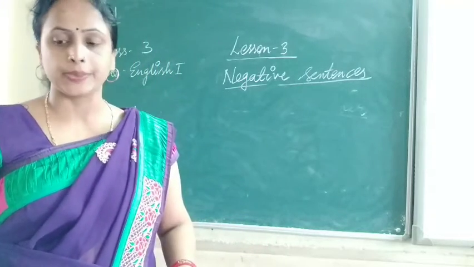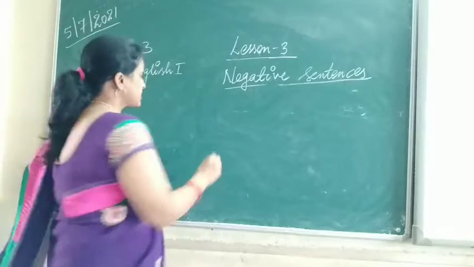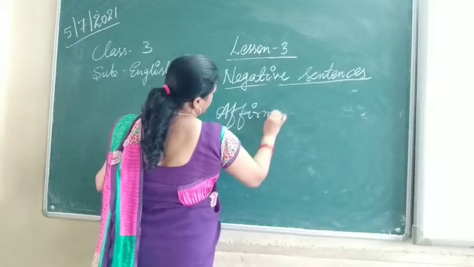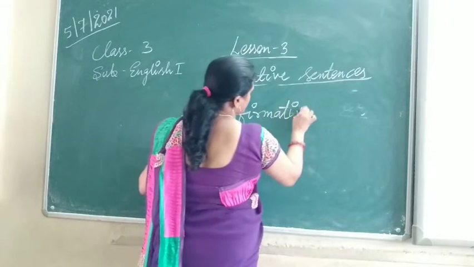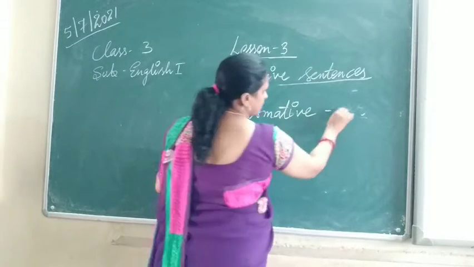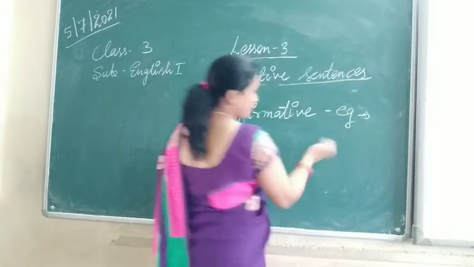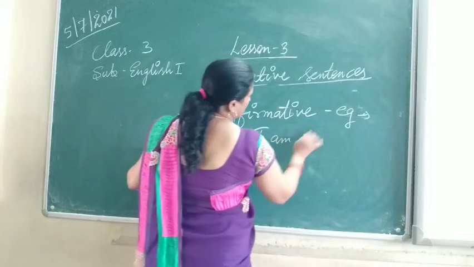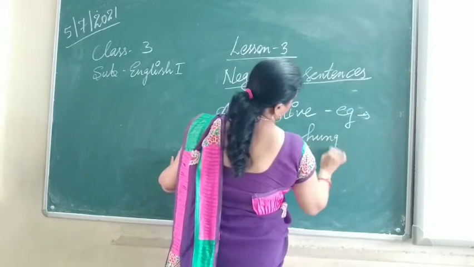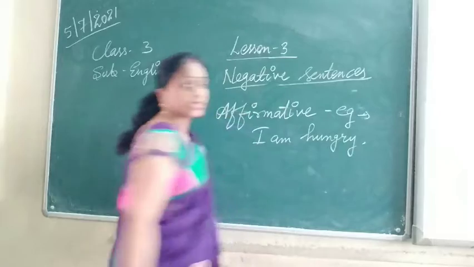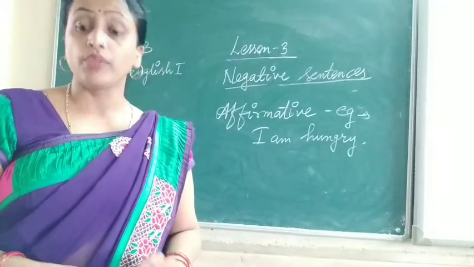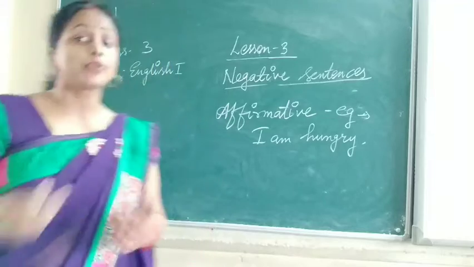I am hungry. So this is an affirmative sentence. Affirmative sentence means positive sentence. And when we change it into a negative sentence, how will it change? We will use not. So, I am not hungry.